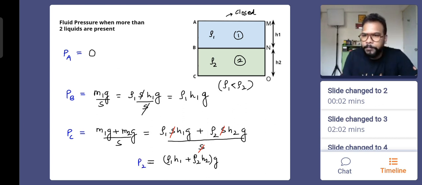I hope you all understand this. Everybody gets it? I would have directly told you that it is rho 1 h1 g plus rho 2 h2 g, but now we have seen the derivation also. So remember, you just have to consider both the liquids; their mass will create the pressure at the bottommost point together. So let's see if you can solve a question based upon this.